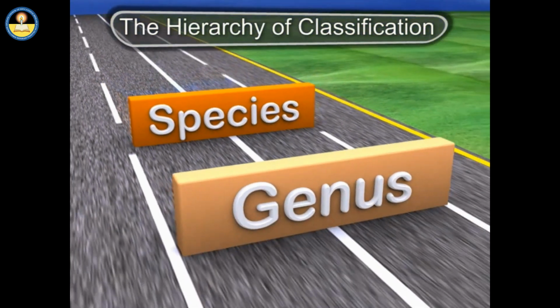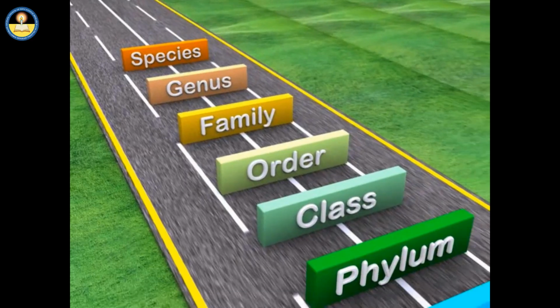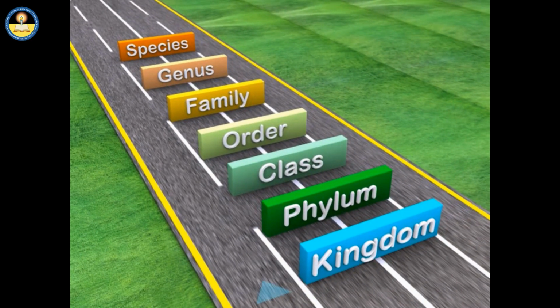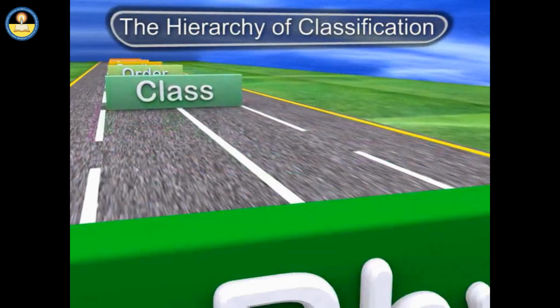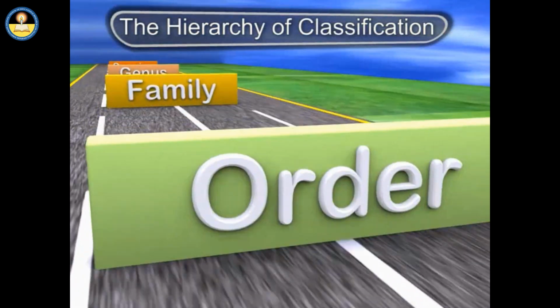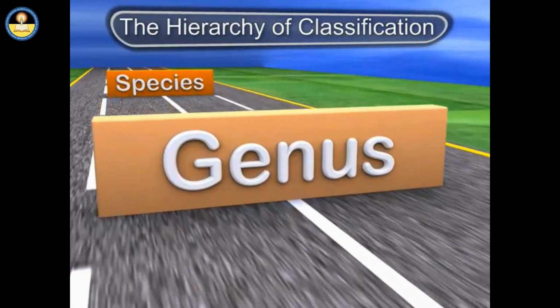All 7 hierarchical steps go in order from largest to smallest like this: kingdom, phylum, class, order, family, genus, species. Kingdom is the largest unit of classification, whereas the fundamental unit of life on Earth is the species. Today, we will learn about how living things are classified in an hierarchical manner.